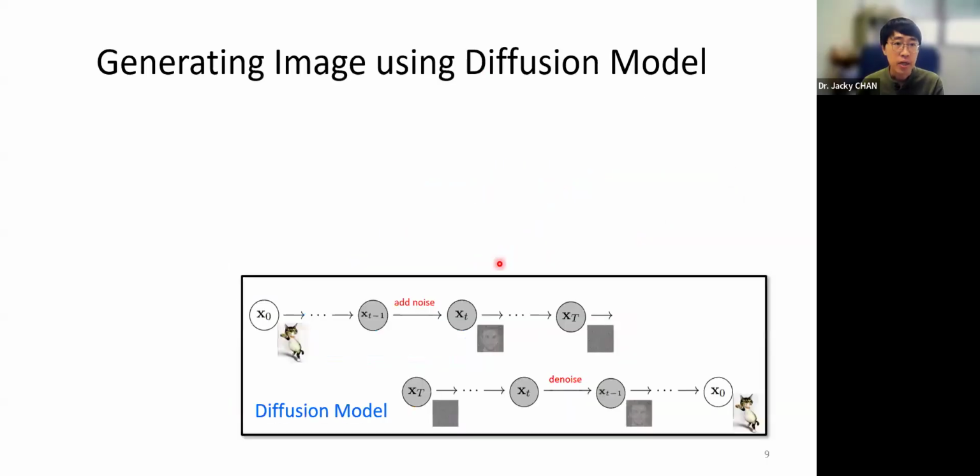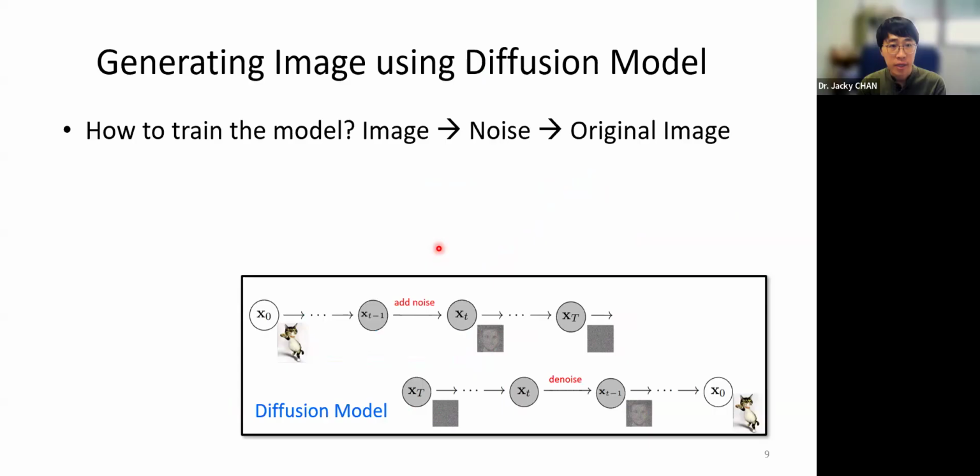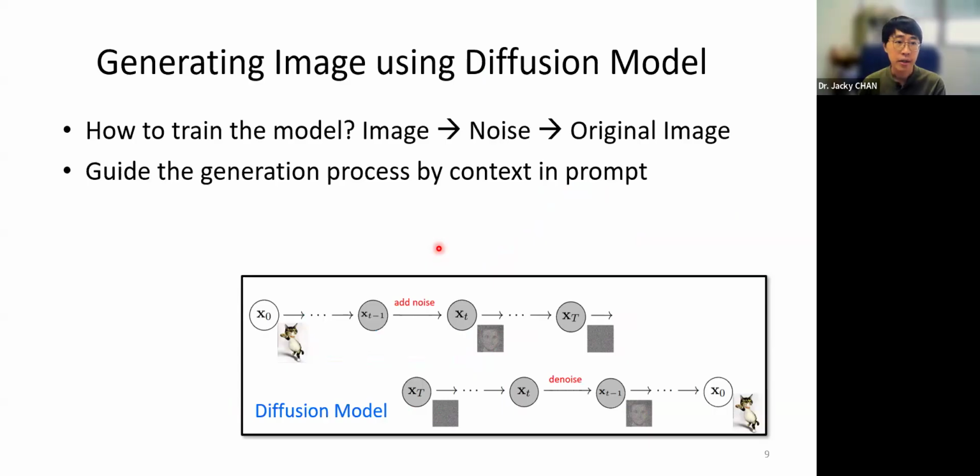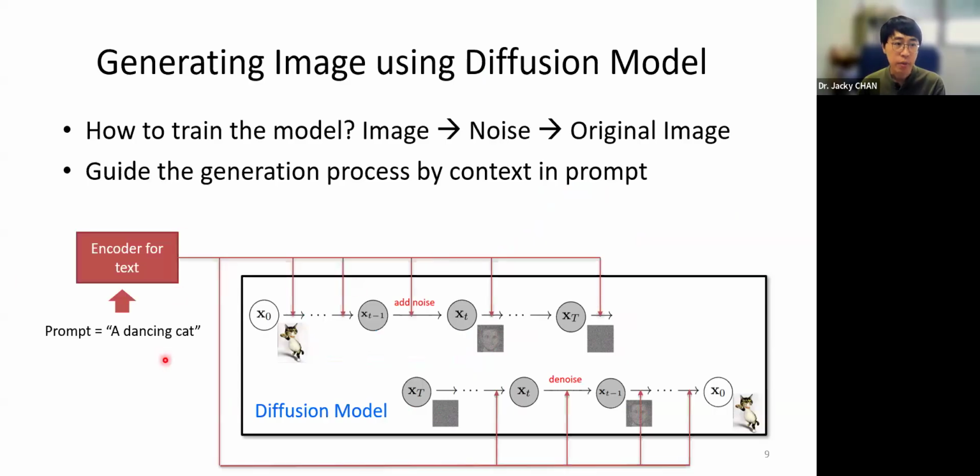And for generative AI, we add something more to it: we need the models to understand text. So that's why they add something more, and they also encode the text.